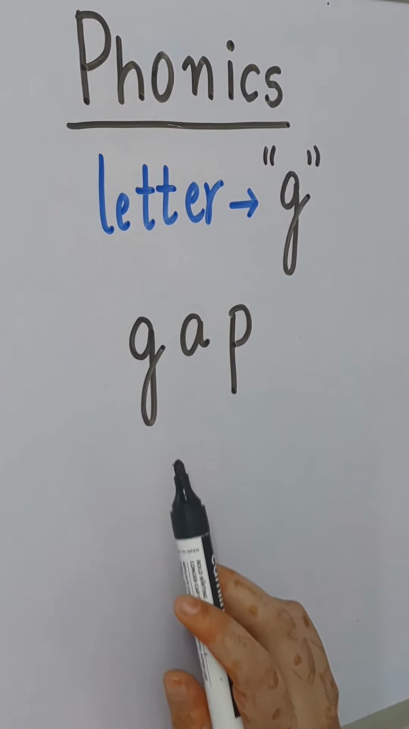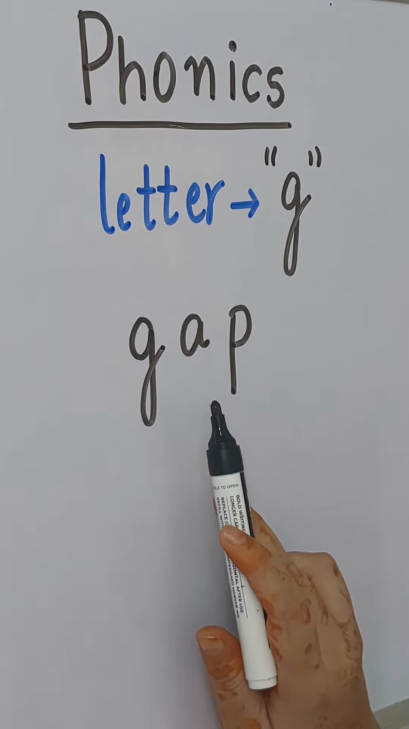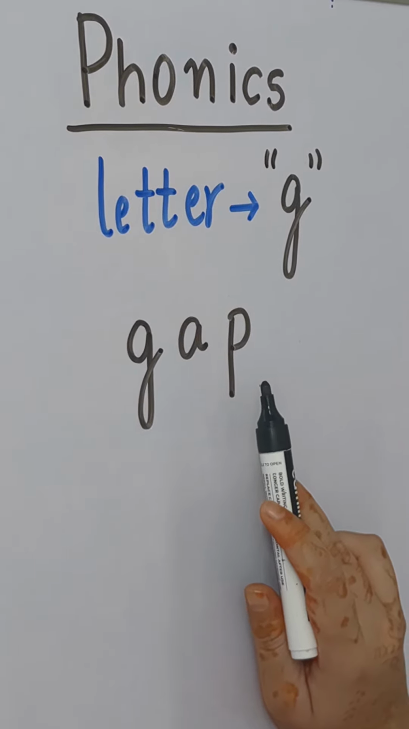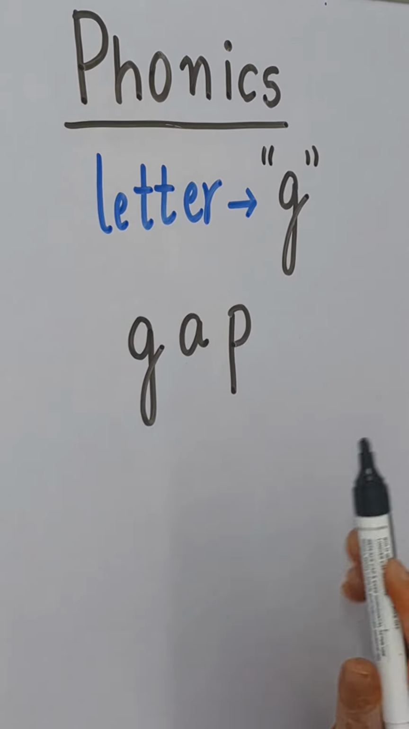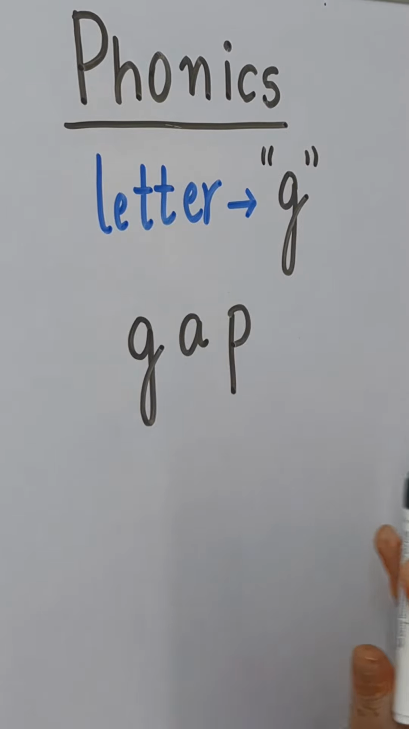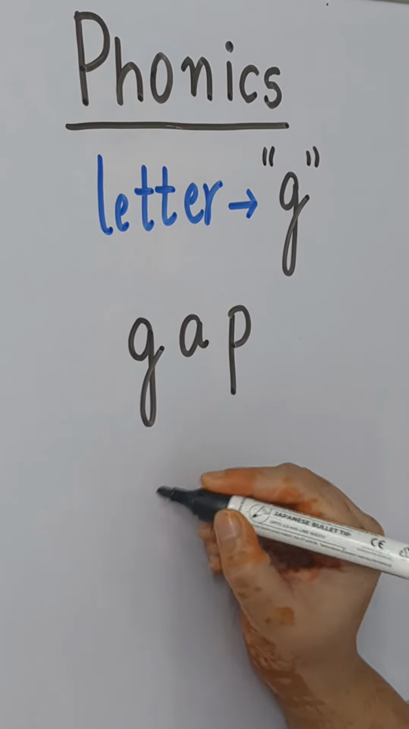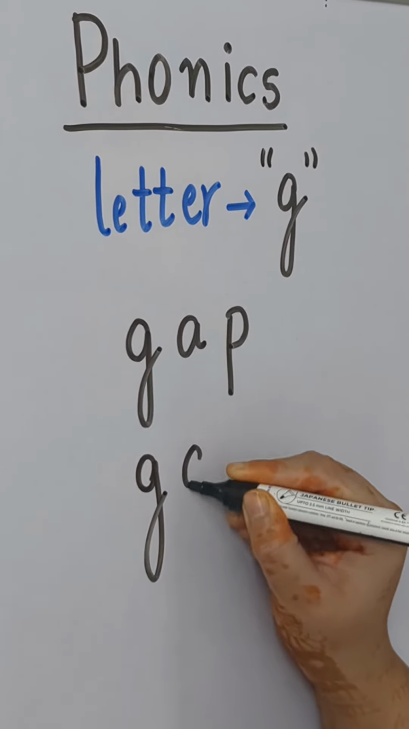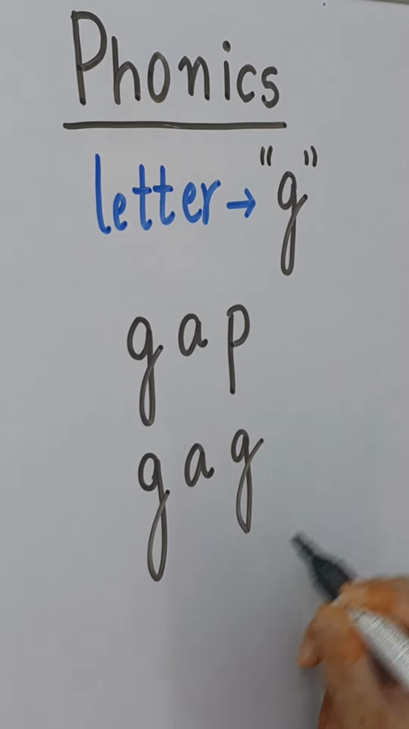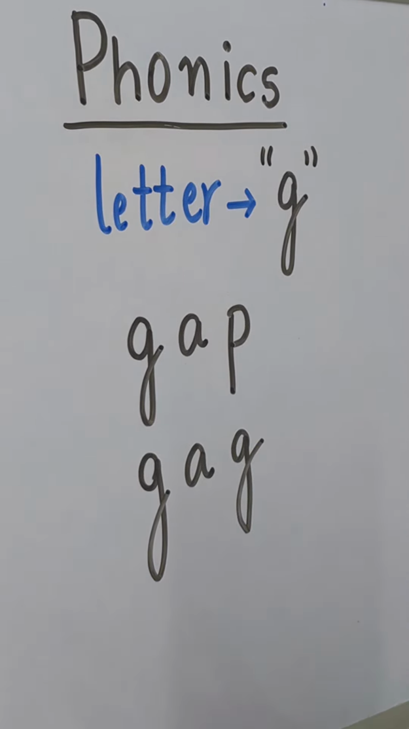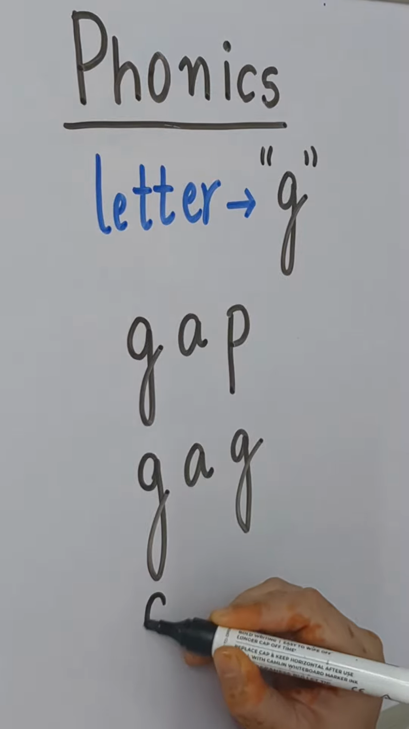Okay. How will we read this now? What is the sound of A? A. What is the sound of P? P. Let's read the word now. G, A, P, gap. One more word. How will we read this? G, A, G, gag.